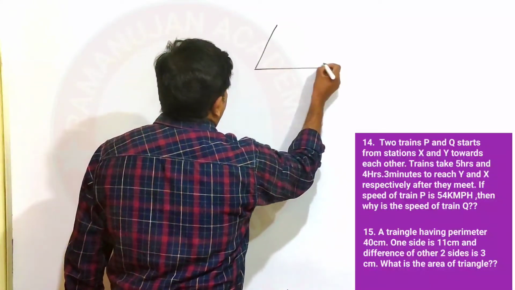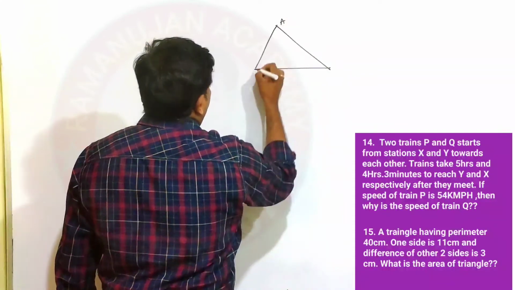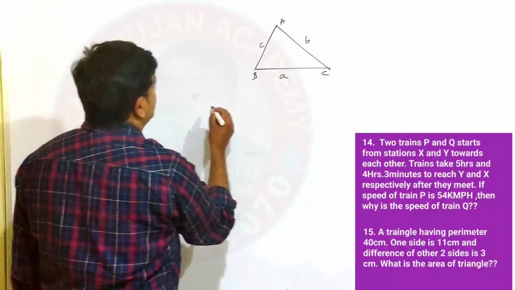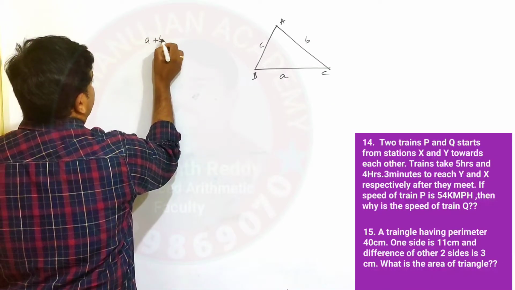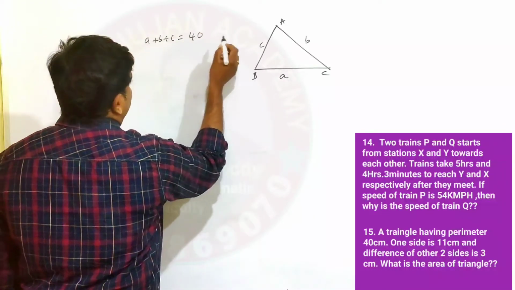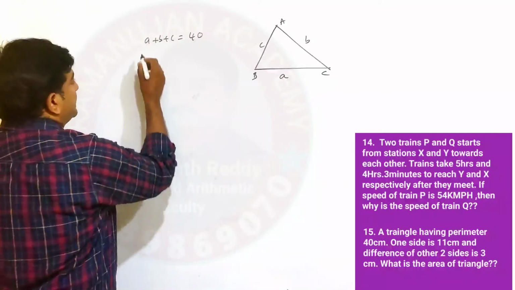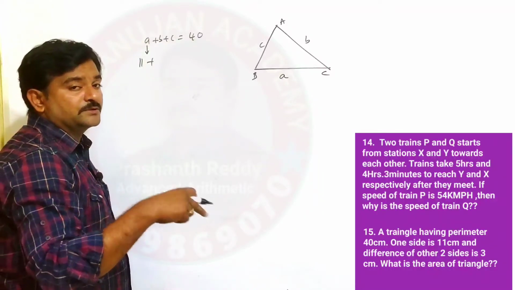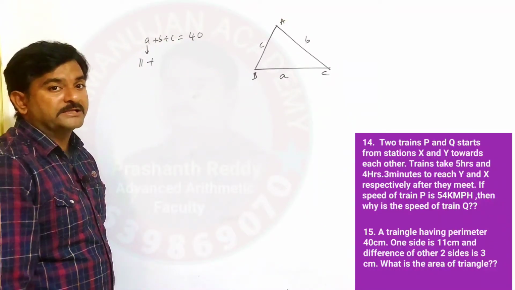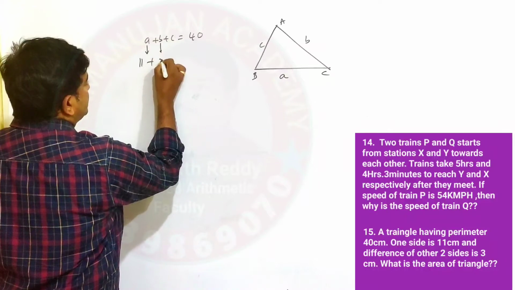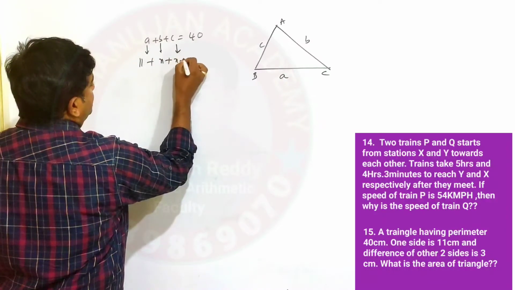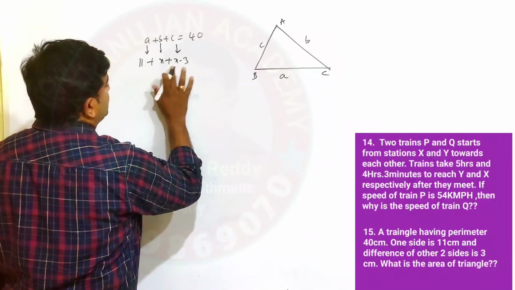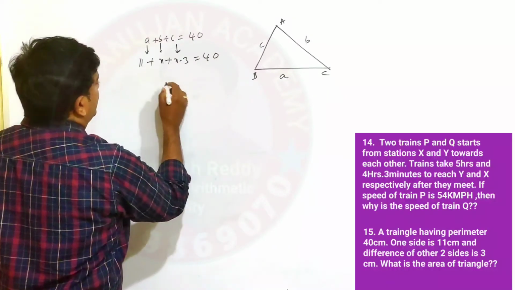So let me draw a rough diagram. This is your triangle ABC. Assume this side is A, this is B and this is C. We are only given the A plus B plus C value. The perimeter is equal to 40 and A is equal to 11, and the difference between the other two is 3. If one side is X, then the other must be either X plus 3 or X minus 3. You will get the same answer, but the difference must be 3 units. And this is equal to 40.